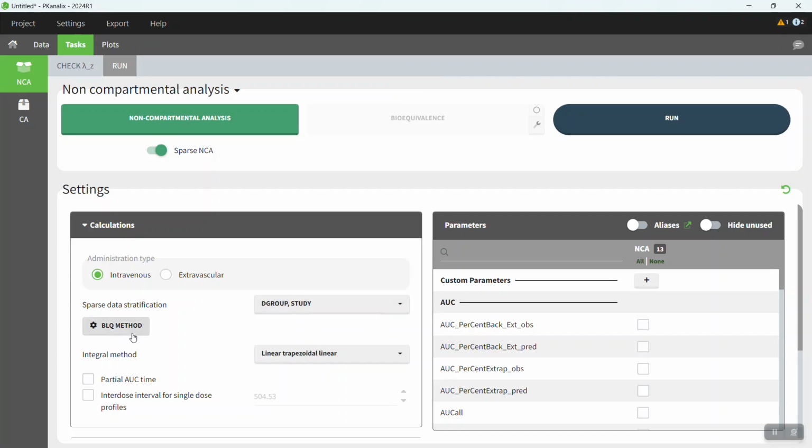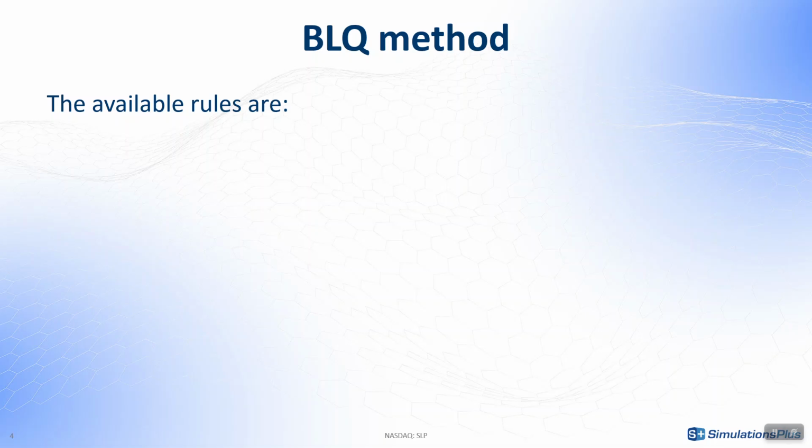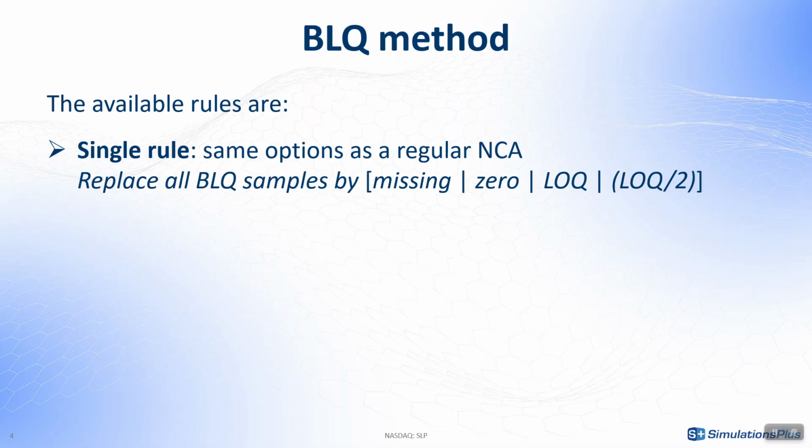And my other setting is the BLQ method, which comes with some additional options that give more flexibility for sparse data. There are three possible methods to handle BLQ samples for sparse NCA. The first is a single rule. In this case, I have the same options as I would doing a regular NCA, treating my BLQ samples as either missing, 0, using the LOQ value, or half the LOQ value for the calculation of mean concentration. But I may want to handle things differently for time points where there are a lot of BLQ samples compared to those with few or none.